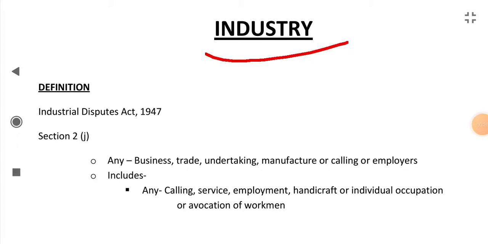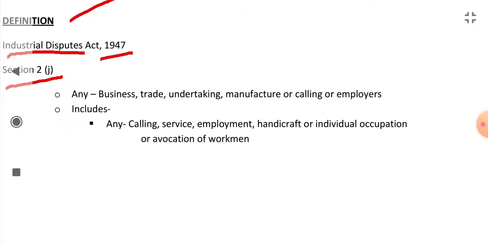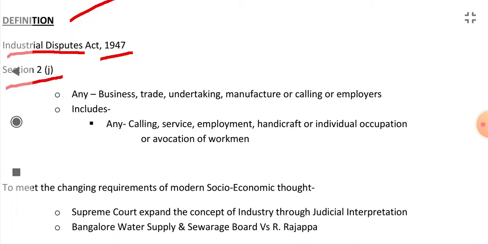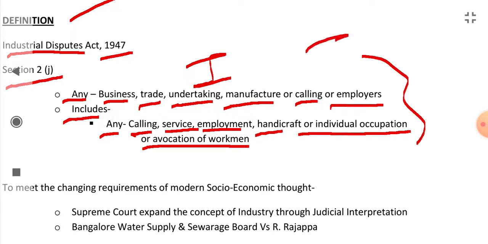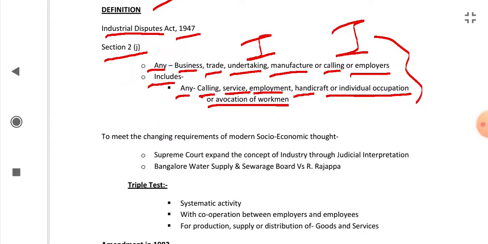Industry. What is industry? The definition of industry is given in the Industrial Disputes Act 1947 in its section 2J. So what does this section say? It says any business or trade or undertaking or manufacture or calling, or employers, they are called industry. It includes any calling or service or employment or handicraft or individual occupation or vocation of workmen. These all are called industry. They all come under industry. This was the definition given by the Industrial Disputes Act.